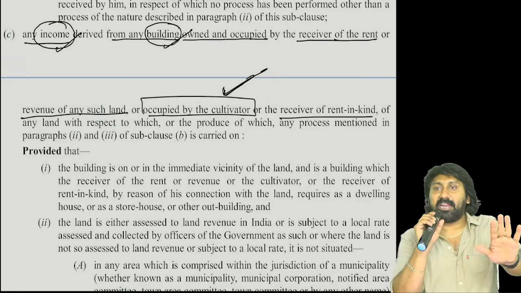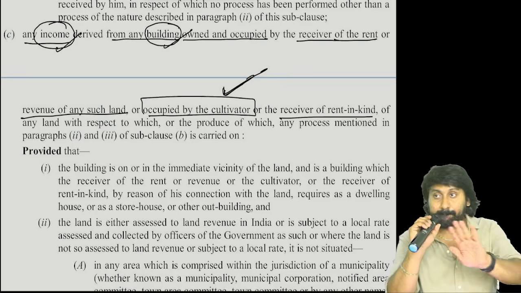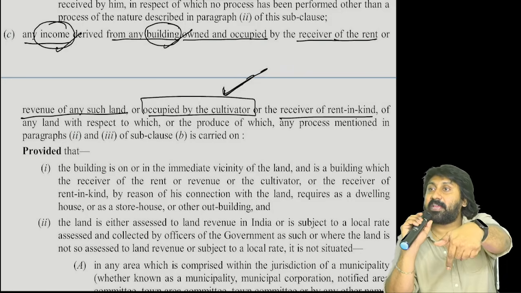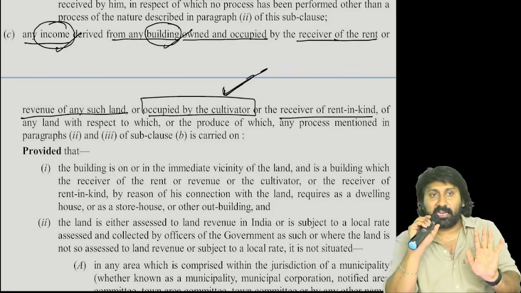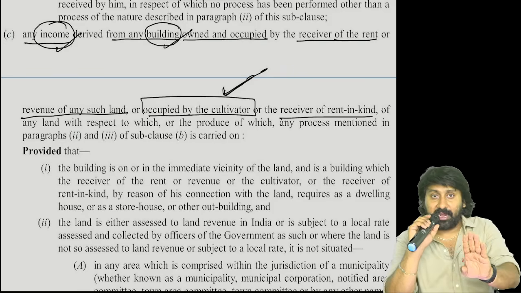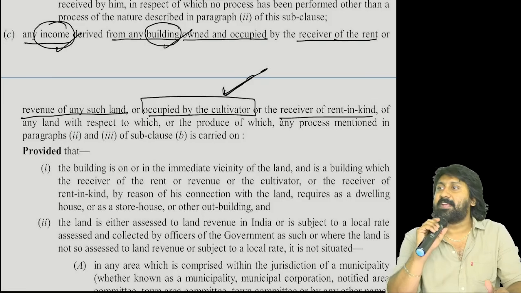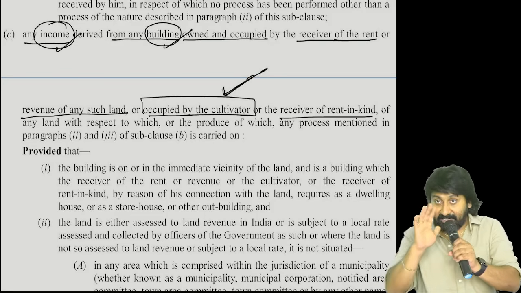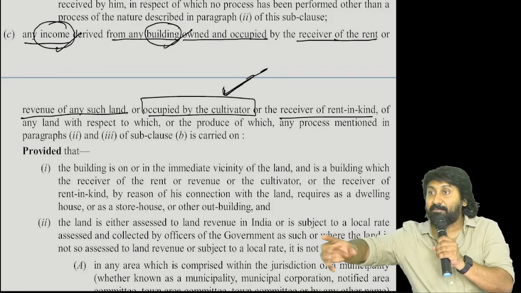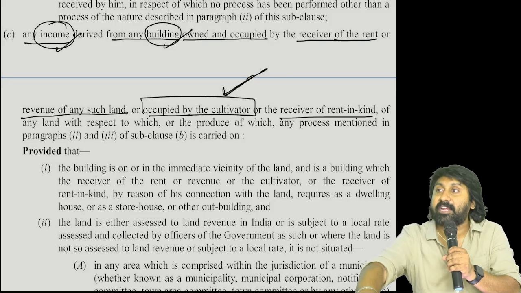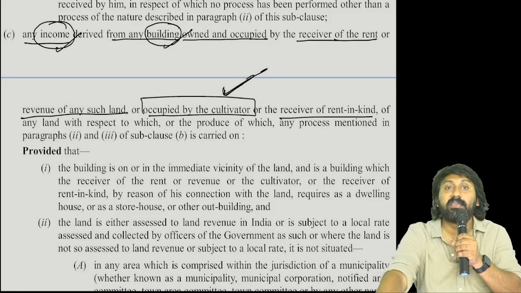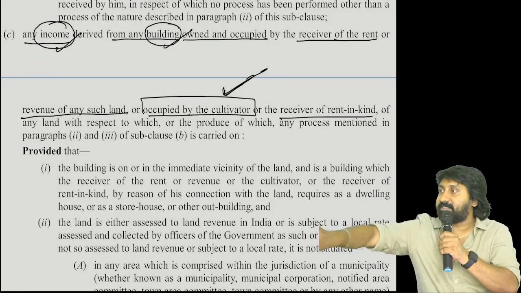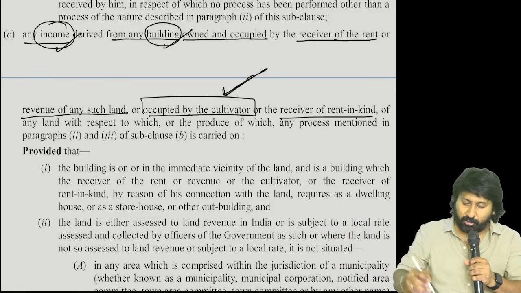I have no agricultural land. I have only a building inside an agricultural land. I don't have any agricultural land. I constructed only a building inside agricultural land. For that I am receiving a rent. Now listen carefully. I don't have agricultural income directly, but the building is located in agricultural farmland, which is used for putting the agricultural commodities inside it. Correct or not? So answer my question.